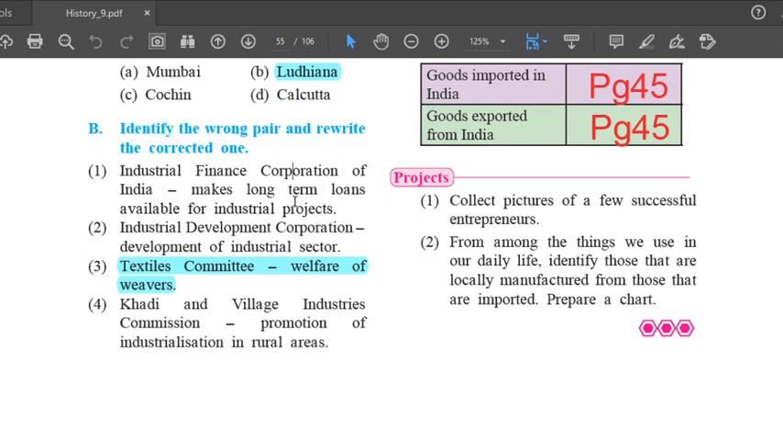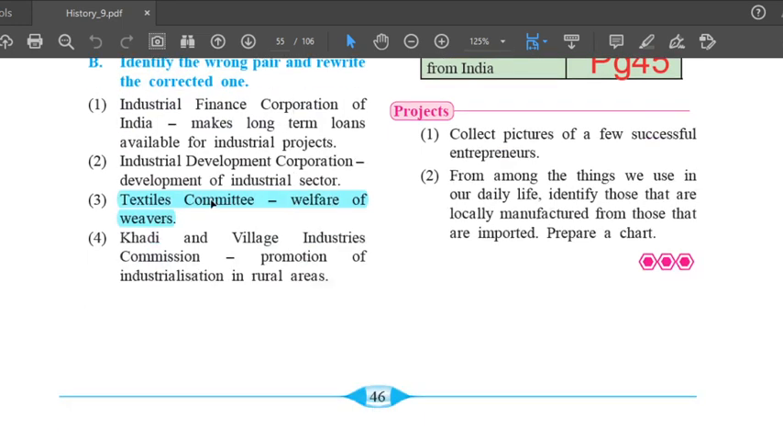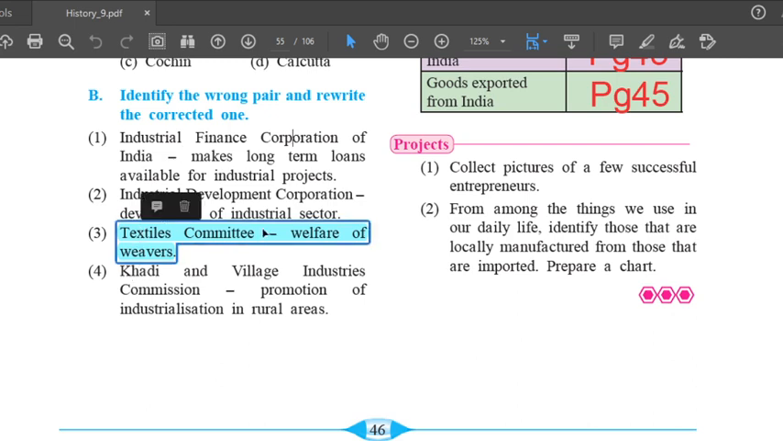Cancel, rewrite the corrected one. We only have to identify the wrong pair. 4 pairs are given to us. The third one is the wrong pair. Textiles Committee, Welfare of Weavers.